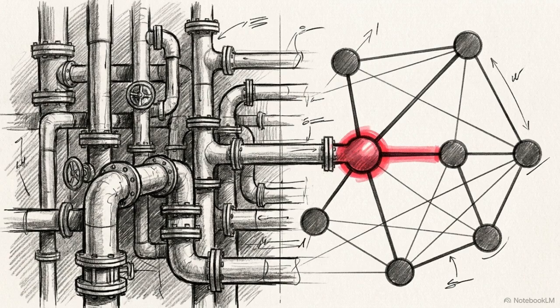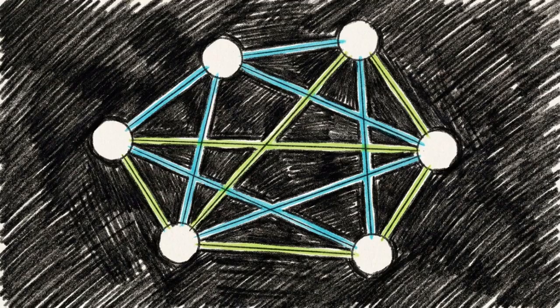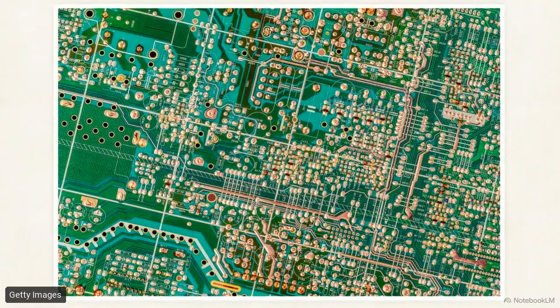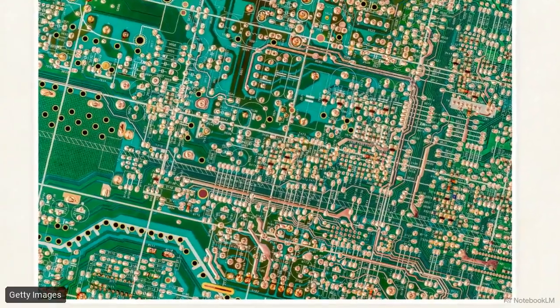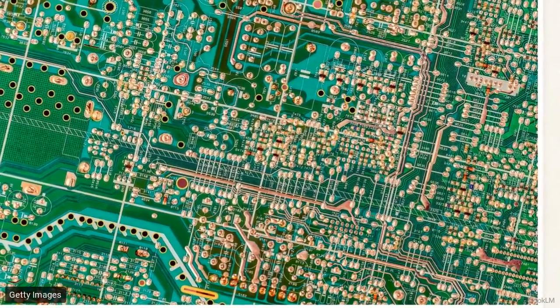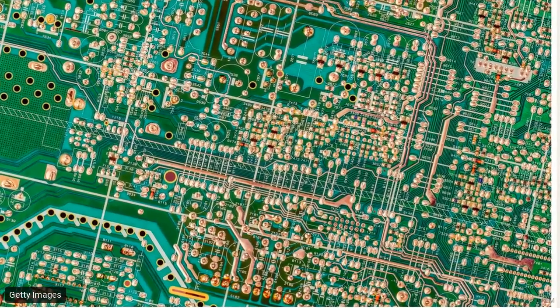Because this system ignores physical traits, it is universal. Vastly different systems in the real world often share the exact same mathematical structure. This circuit board is a physical network of copper traces and solder points. Using graph theory, we can model these connections to optimize how power moves through the hardware.